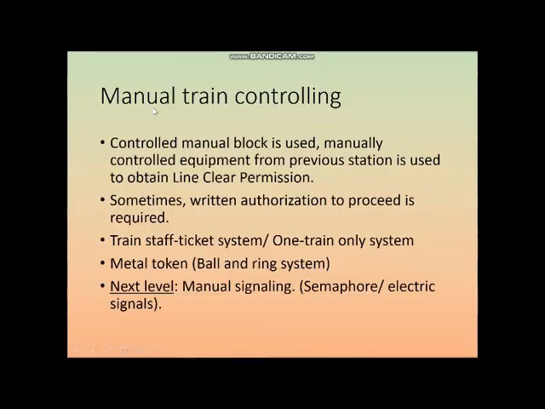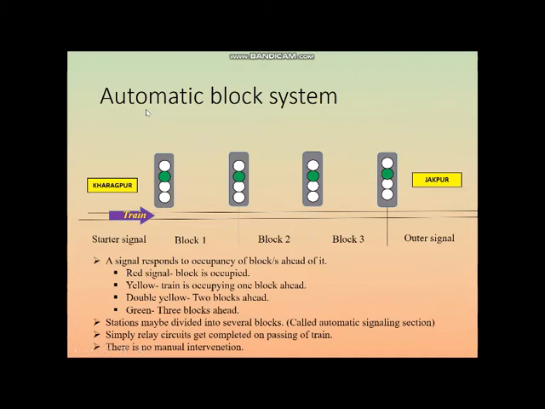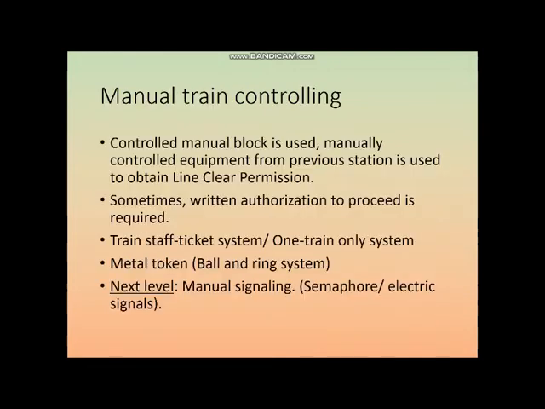The automatic block system, the ABS system, was totally damaged, and Indian Railways had to resort to return authorization to proceed, due to which it significantly delayed train operations before they were resumed.